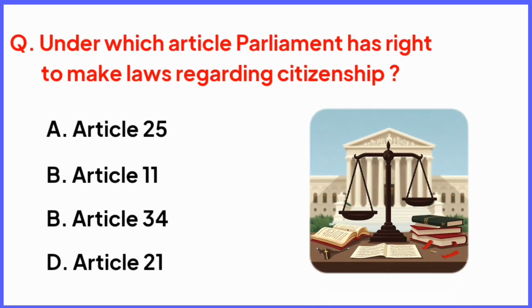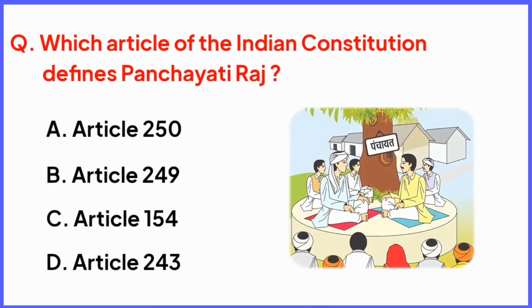Under which article Parliament has right to make laws regarding citizenship? Right answer is option B, Article 11. Which article of the Indian Constitution defines Panchayati Raj? Right answer is option D, Article 243.